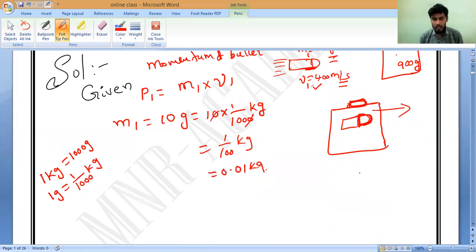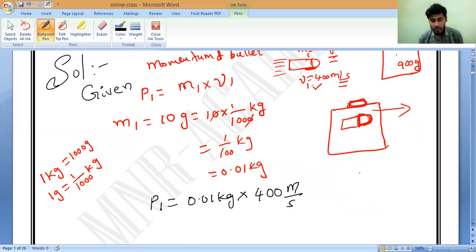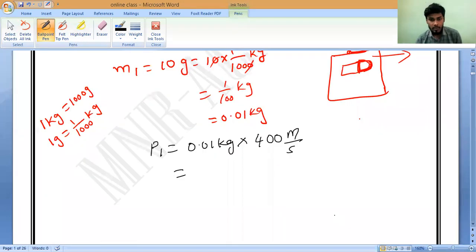0.01 kilogram. Correct or not? Yes, sir. So now, calculate. P1 is equal to mass, 0.01 kilogram, into velocity, which is equal to 400 meter per second. Correct or not? So please multiply and tell me, which is equal to how much?